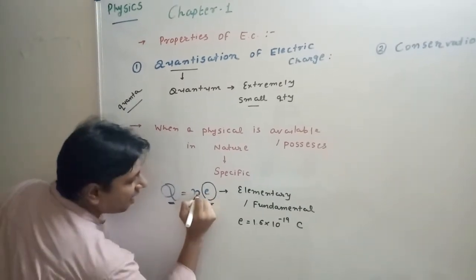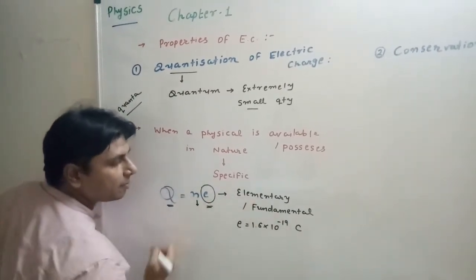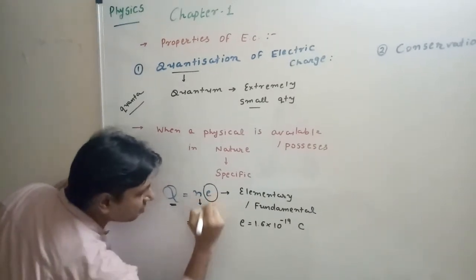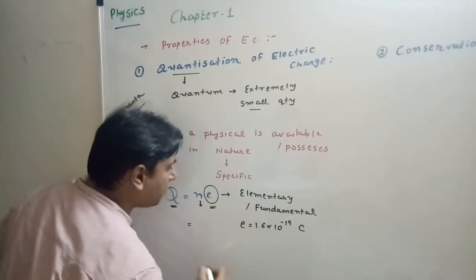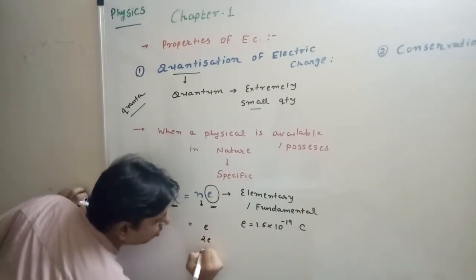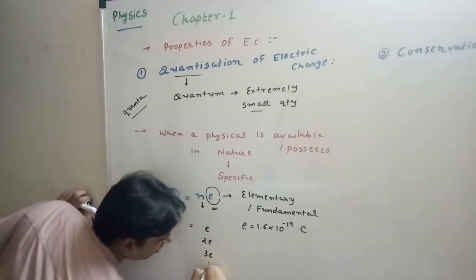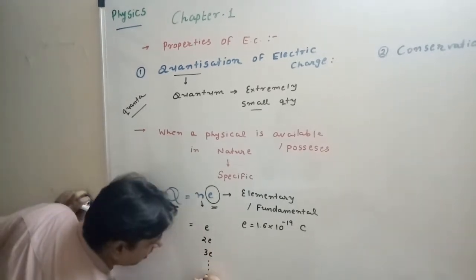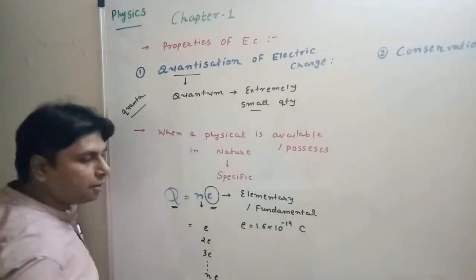What does it mean? n is an integer value, e is the elementary charge. So if I write down the possible values of electric charge, then it will be e or 2e or 3e, 4e and so on. I can say that it will be n into e.